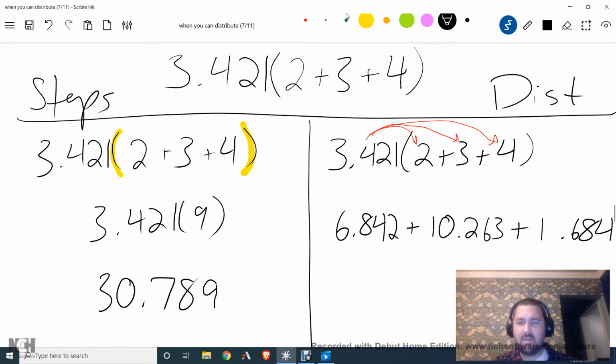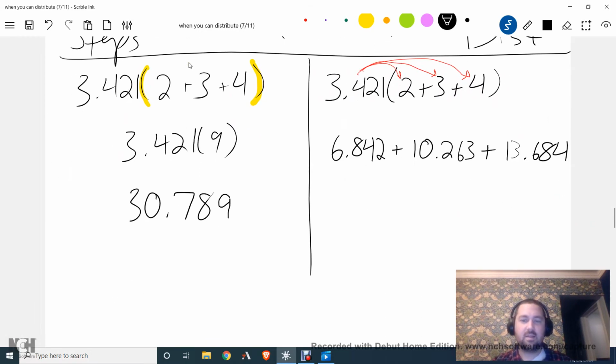6.842 plus 10.263 plus 13.684. I got to use my calculator to add up all those things. So I'm typing numbers in again over and over again. Oh, I hope I don't type a number wrong, right? But we end up getting the same thing, 30.789. And that's the idea, that this should work both ways.